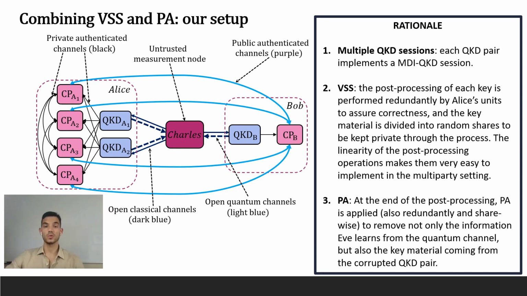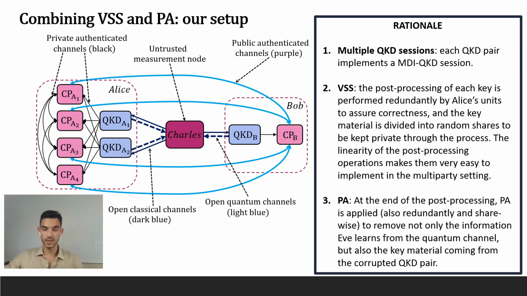We don't know, of course, which of Alice's modules is corrupted, but each QKD pair conducts an MDI QKD session using the central node. And at the end of the session, the node forwards the string of successful events to both modules in the QKD pair. Coming next, the modules forward this information and also the relevant protocol settings and some raw key parameter estimation data to their local CP units. Now, we will focus on Alice's side because Bob's unit is trusted, okay? This is how the post-processing goes.